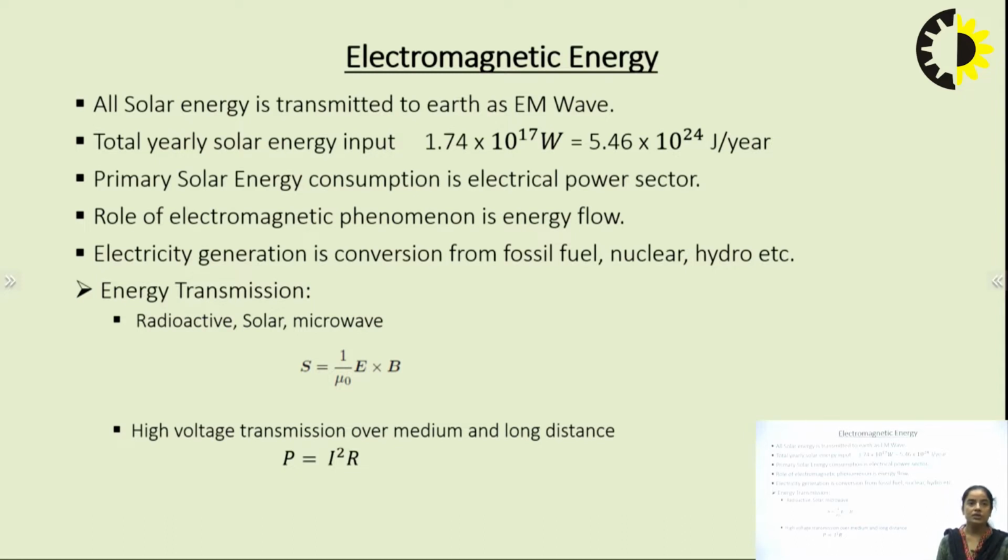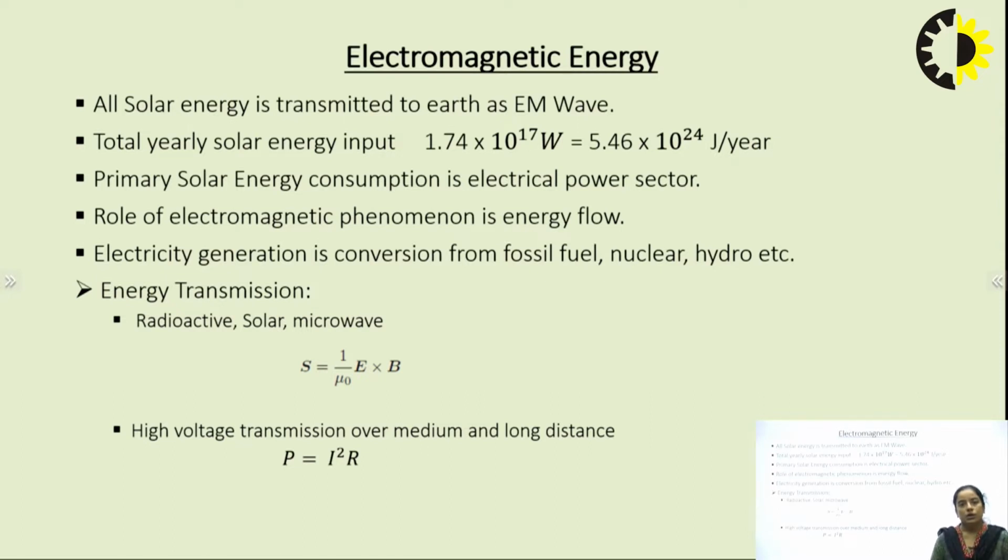So electricity generation is conversion from fuel and nuclear, those are the conventional sources, and when we are talking about electricity generation from solar energy, that is a non-conventional source. There are a few formulas used while transmitting energy. In case of radioactive and solar microwave, this is the formula of energy transmission: S equal to 1 by mu naught, E cross B. E is the electric field, B is the magnetic field.